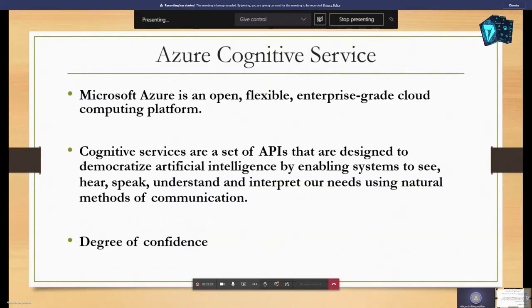If you want to use the cognitive services in your applications, you can use them in the form of APIs. Each and every API has a degree of confidence, a value between 0 and 1. If it is 0 to 0.5, it means it is a negative one. If it is 0.5 to 1, it is a positive one.